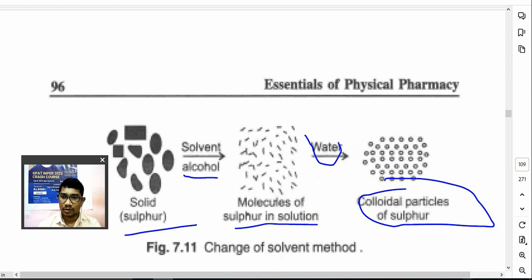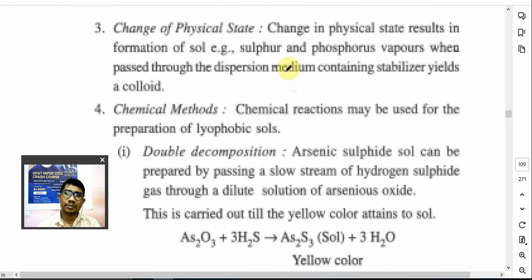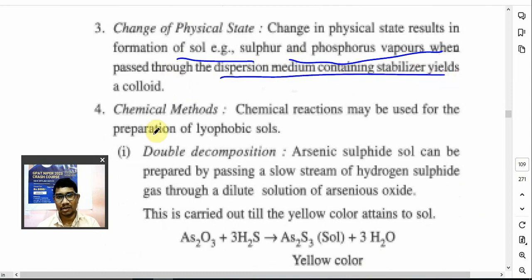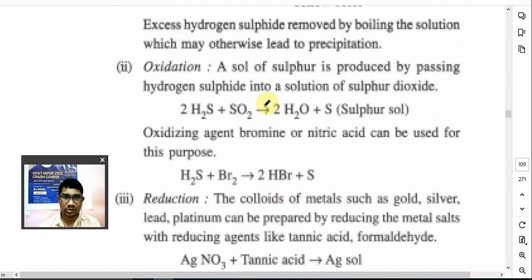Then next होता है आपका method change in the physical state. Change in the physical state results in the formation of dispersion. For example, sulfur and phosphorus vapors, when they are passed through a dispersion medium containing stabilizer, they will give you a colloid. लास्ट मेथड होता है केमिकल मेथड. केमिकल रिएक्शंस यूटिलाइज किए जाते हैं उसमें. पहला है डबल डिकम्पोजिशन मेथड, उससे बनता है आर्सेनिक सल्फाइड्स डिस्पर्शन. एग्जांपल याद रखना है आपको, ये बाद में मैं नोट्स निकाल के डाल दूंगा आपको, there is no need of details.